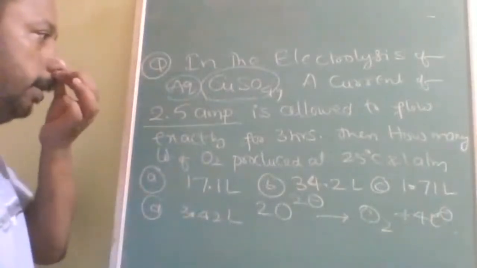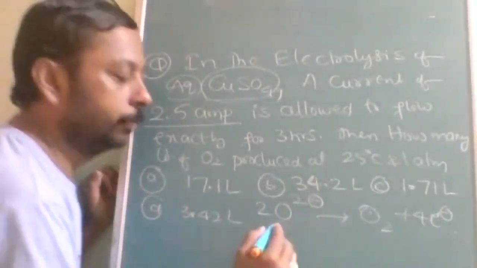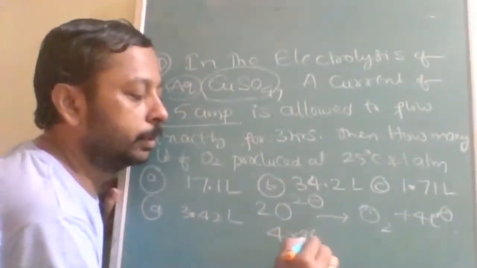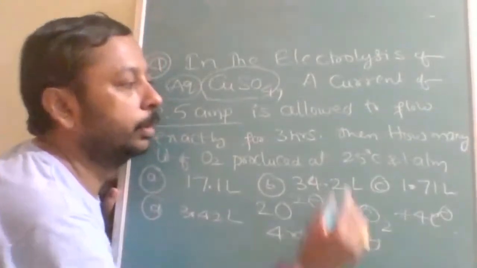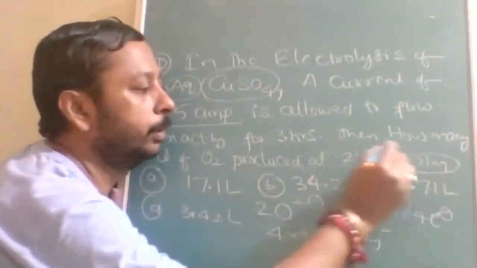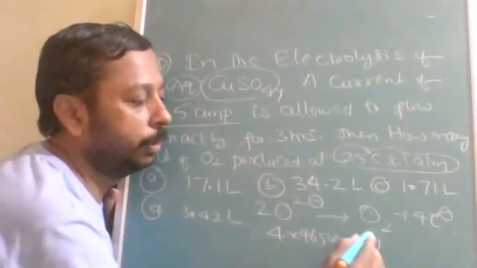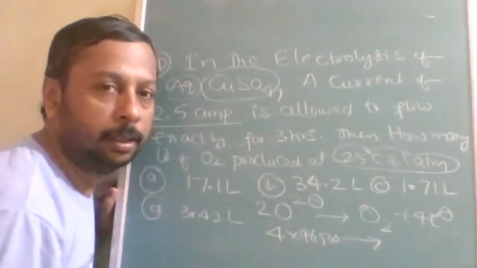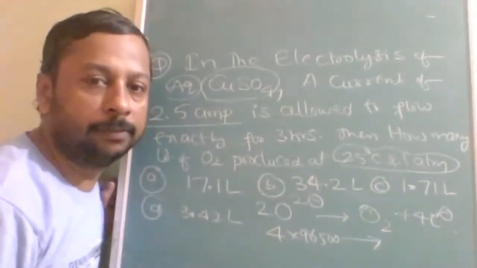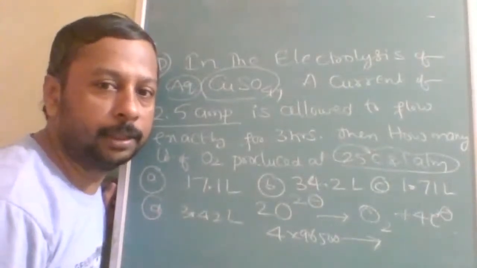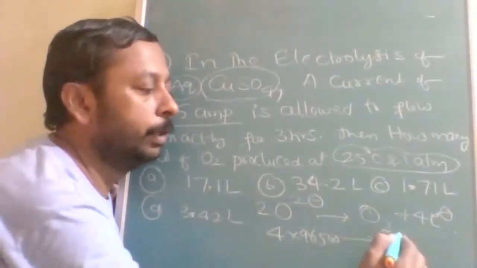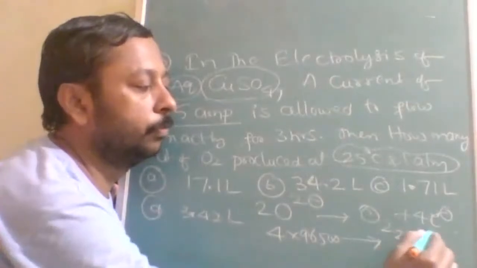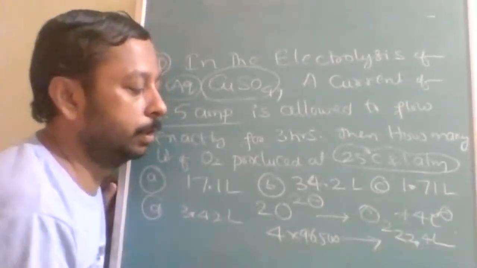That means directly what you can do, 4 into 96500. These are given only in what conditions? STP conditions only. If they give some other condition, they will use the states of matter again. 4 into 96500 will give you 22.4 liter.